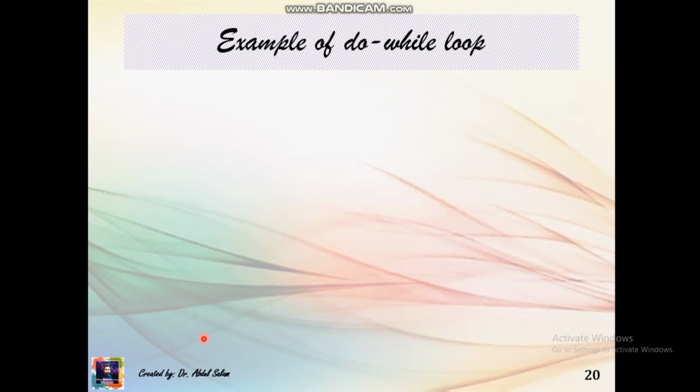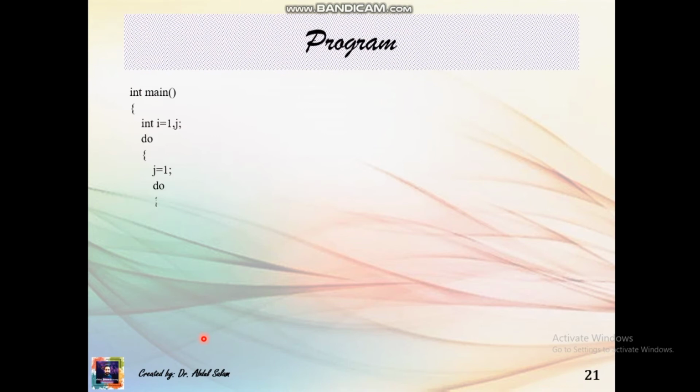Next we have an example of a do while loop. A C++ program to print the given star pattern in ascending order. The program for writing this is: main function, initialize i and j, use a do while loop, a nested do while loop, and simply cout.